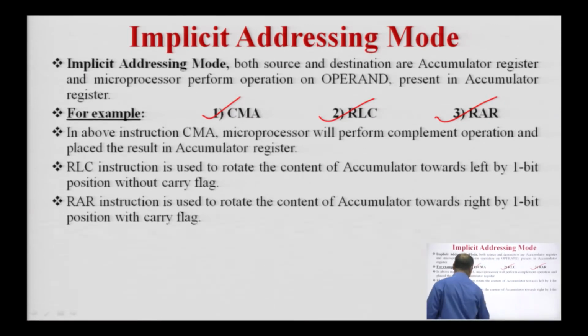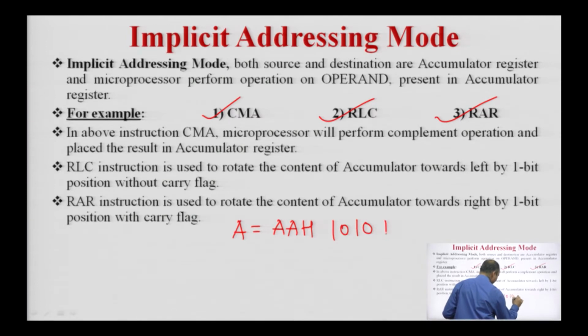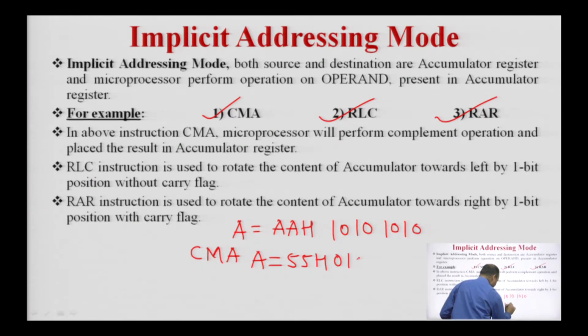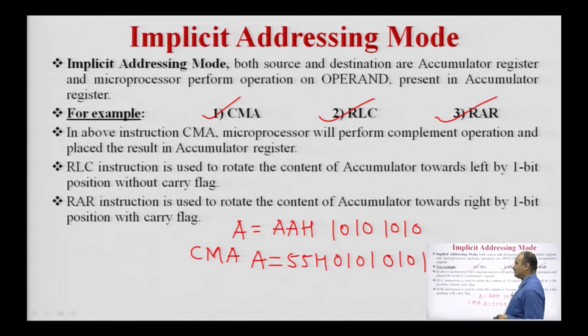If the content of accumulator A is AAH, that is 1010 1010 in binary, after the operation CMA the content of the accumulator becomes 55H, that is 01010101.